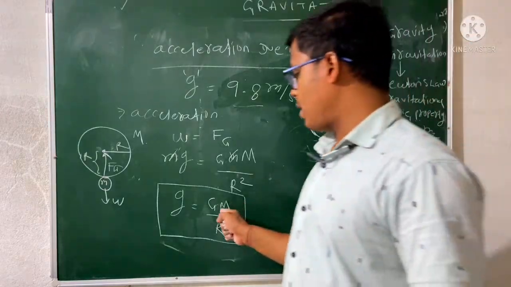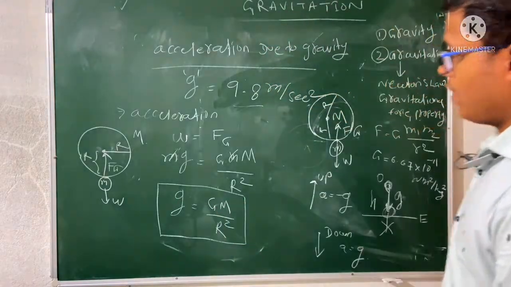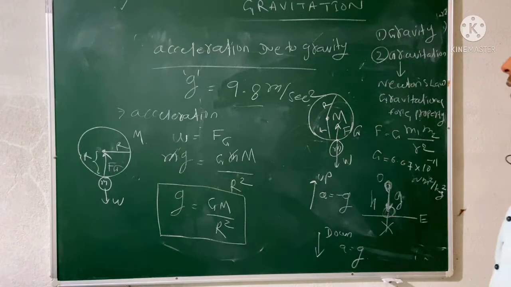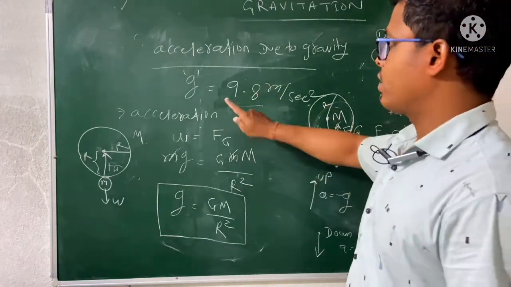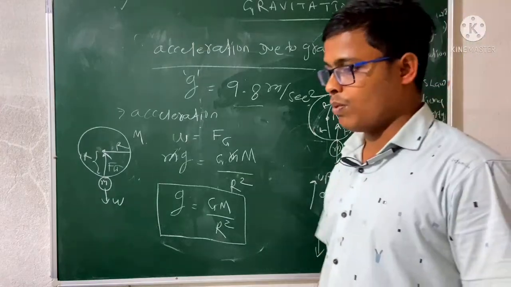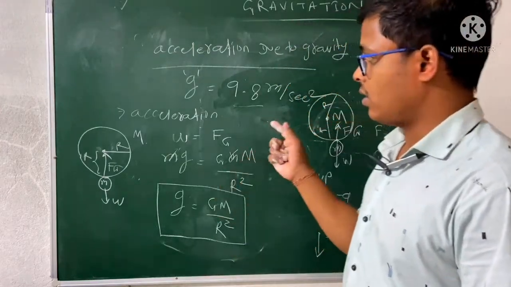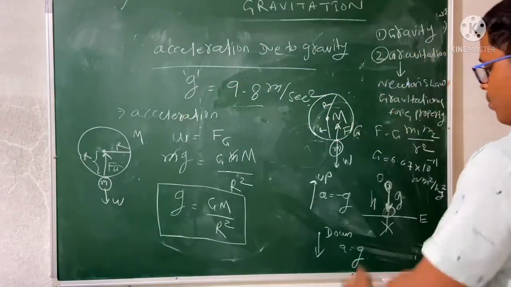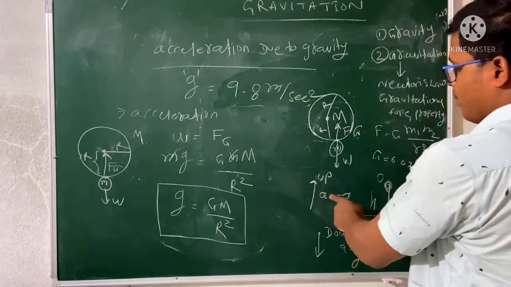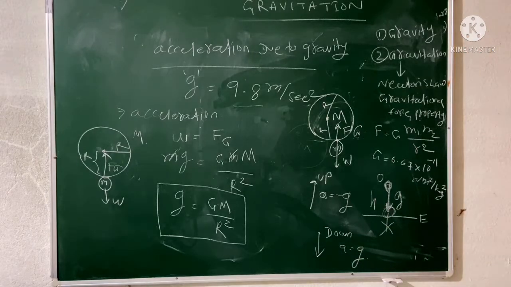So you tell me what is the value of M and what is the value of R. So this is the acceleration due to gravity. This is the acceleration due to the action of the gravitational force. Remember, when we are moving downward, the sign is positive. When we are moving upward, the sign is negative.